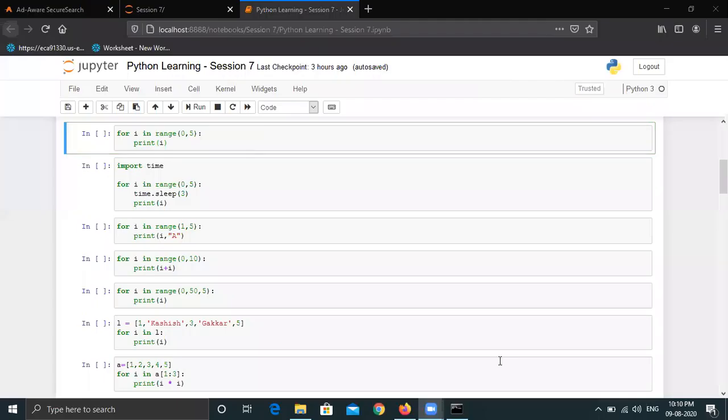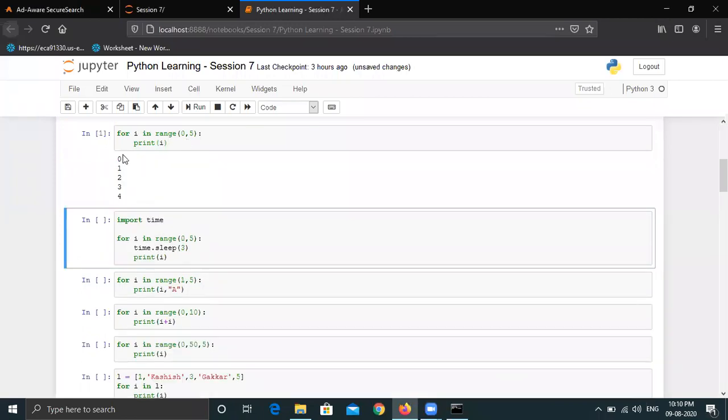Zero to 4. Yeah, right, Chirag. Okay, so let me execute this and see the result. You can see that values are 0, 1, 2, 3, and 4. It has not printed 0, 1, 2, 3, 4 together because it is iterating through each value. So it is not returning the whole tuple or the list or the whole range that is there.